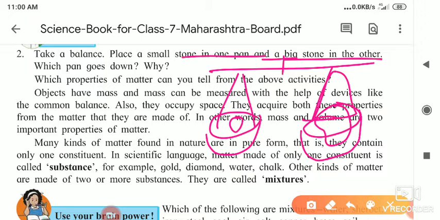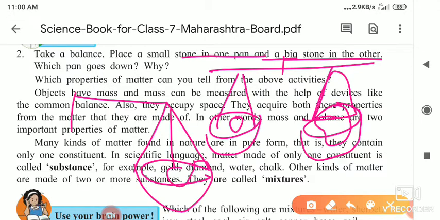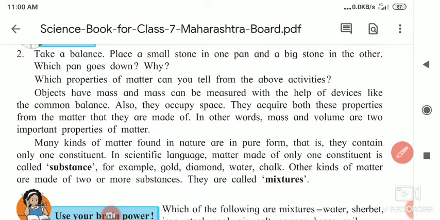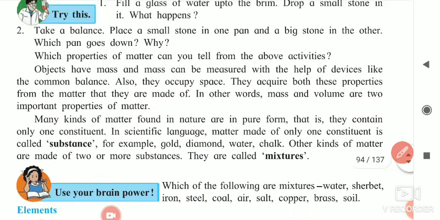The balance pan which contains the big stone, what happens? It goes down. And the pan which has the small stone goes up. Why does this happen? Because matter occupies space, it has weight. So these are the reasons. Now which properties of matter can you tell from the above activities?